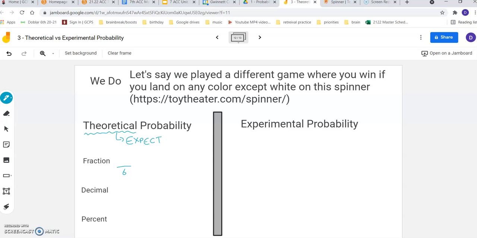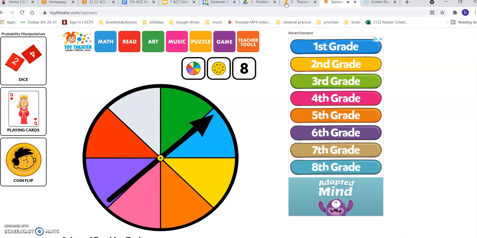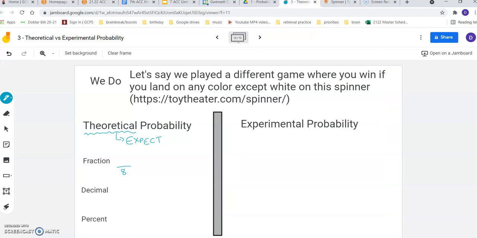So in this case, there's 8 possible outcomes I could land on. And we win on 7. Oop, didn't mean to spin it. We win on 7 of them here. So in theory, we would expect to win this 7 out of 8 times. We would expect to win this game 7 out of every 8 times.